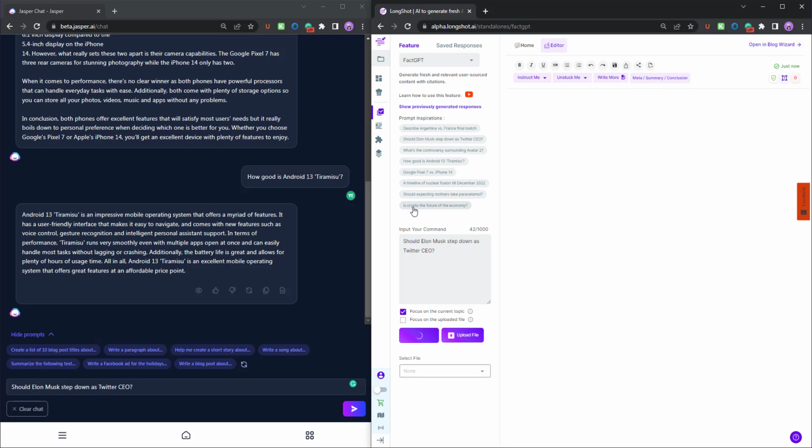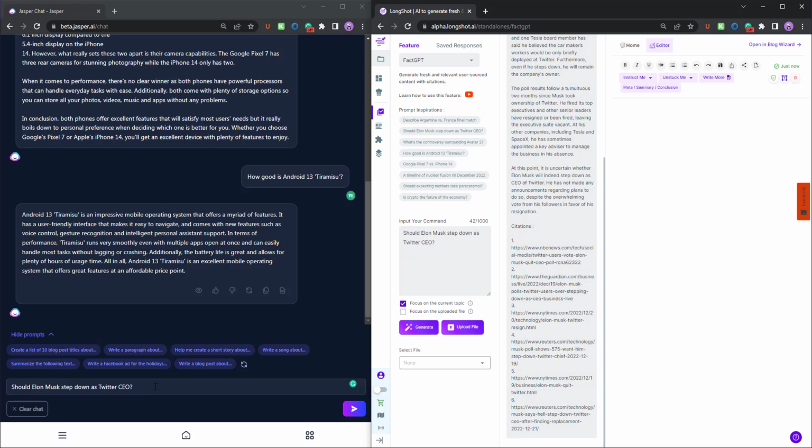I mean, there are so many things that you can try using these different prompts. These are just some inspirations. You can input your own. Maybe you want to generate some middle of the funnel or bottom of the funnel content. You can do that very easily as well for your use cases.